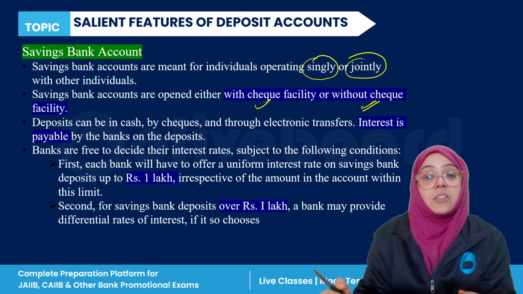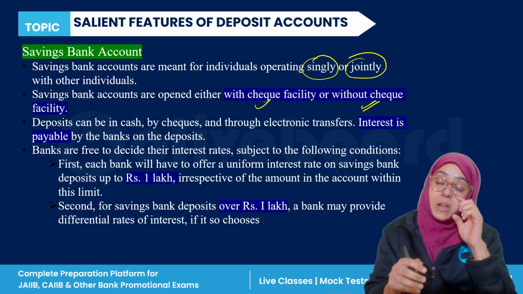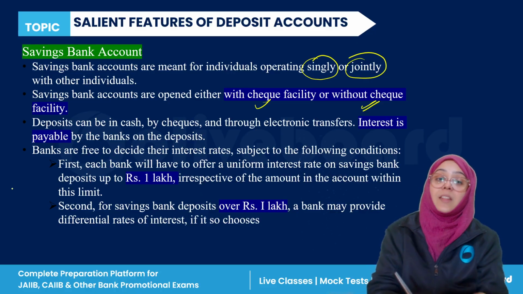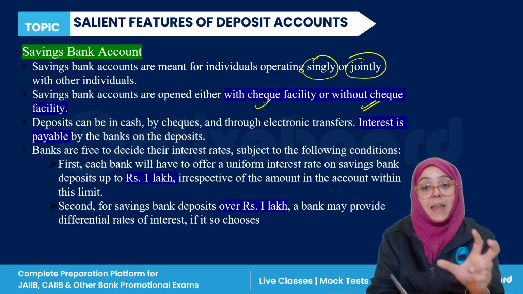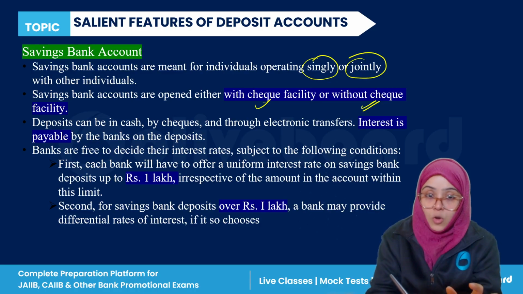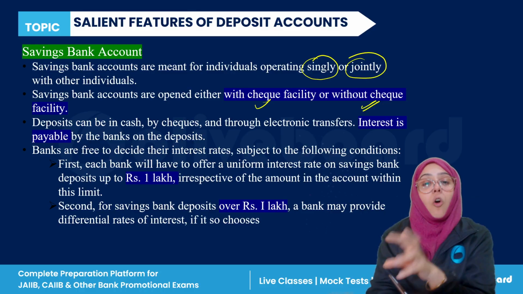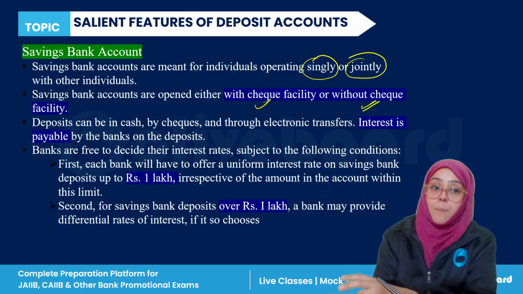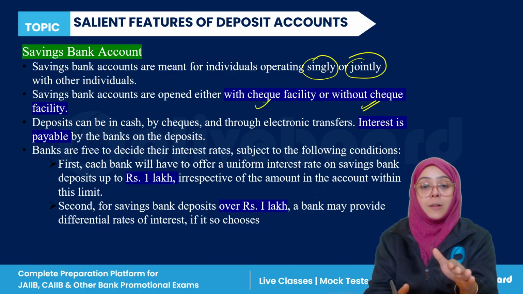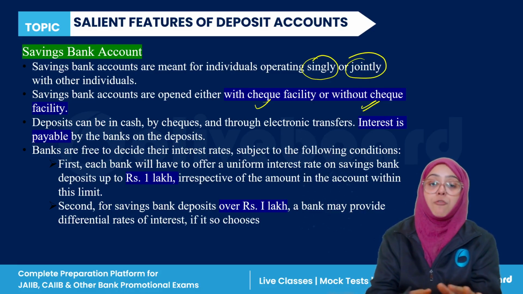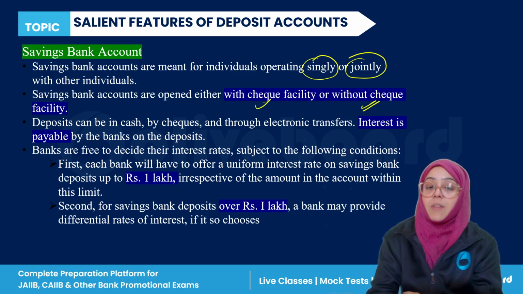When we are talking about the saving account, differential interest rates are given, but there are some norms and conditions. For the very first 1 lakh rupees deposited in the saving account, all banks have to offer a uniform interest rate. But for deposits over and above 1 lakh, banks are free to decide on a differential rate of interest if they want to choose. So this is the saving bank account.